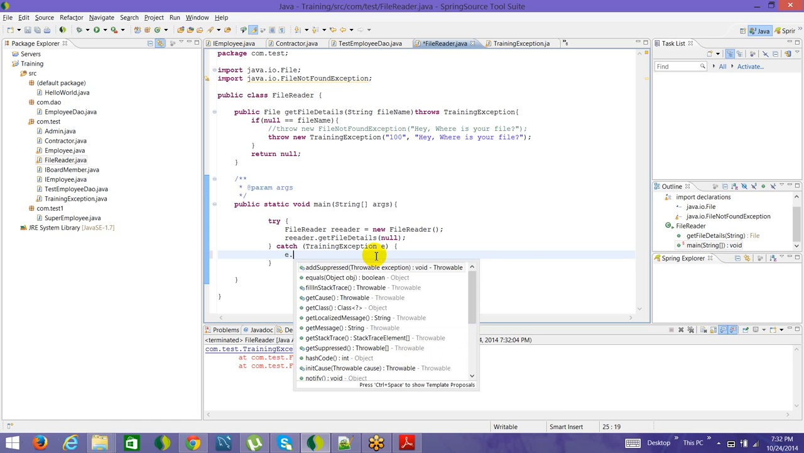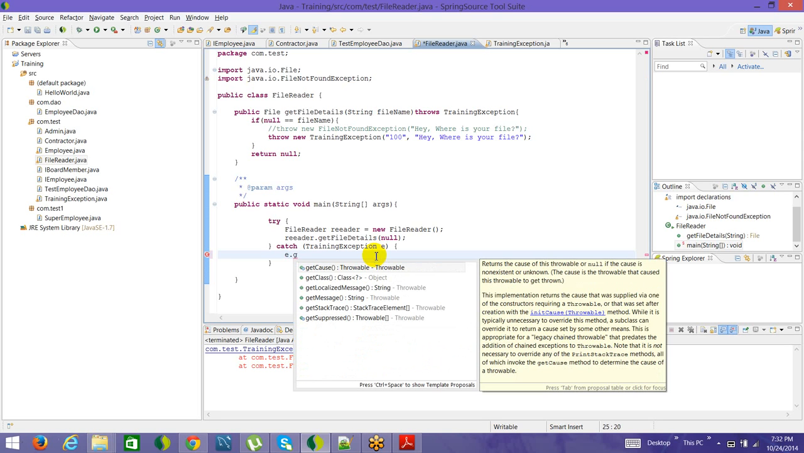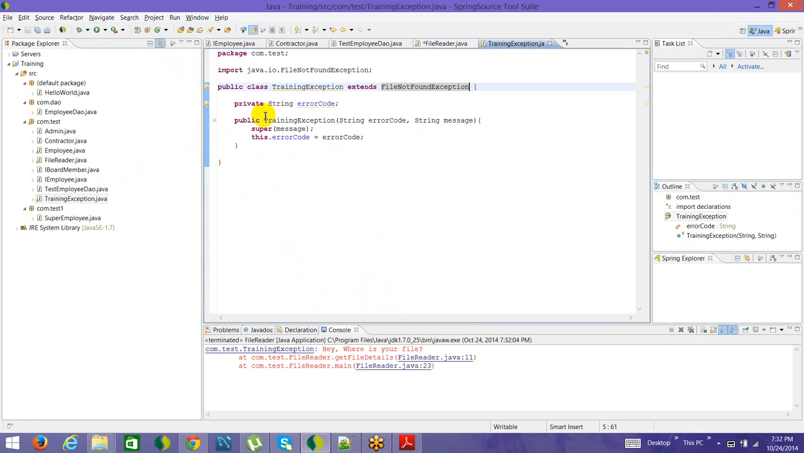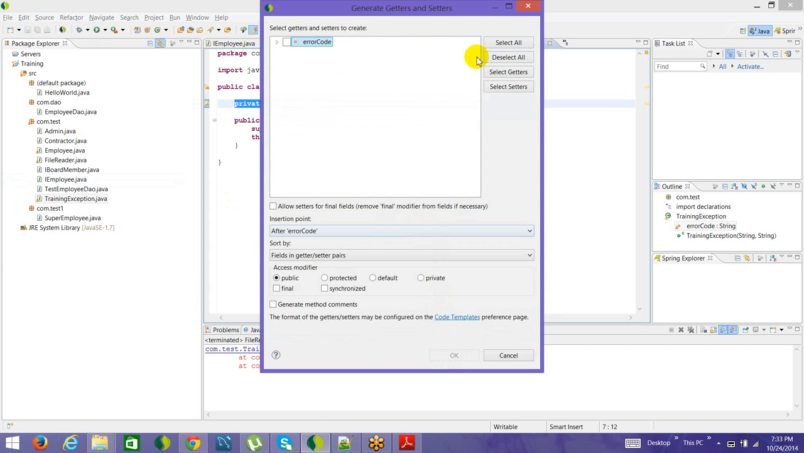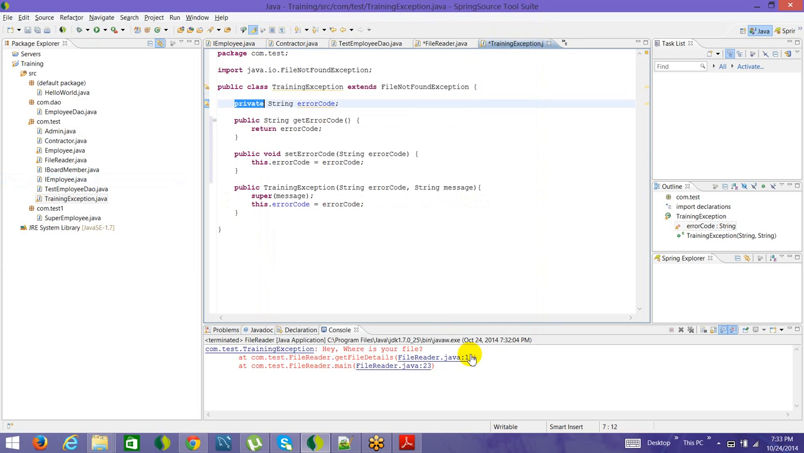Okay, and if you just want to see the message, or maybe get the error code. Now why are we not getting the error code here? The reason is that here in the training exception, again going back to the encapsulation principles which we discussed before, this is a private attribute, right? So to expose it, to use it outside, we need to add a getter and setter, which will be public. So that's how we will define it.